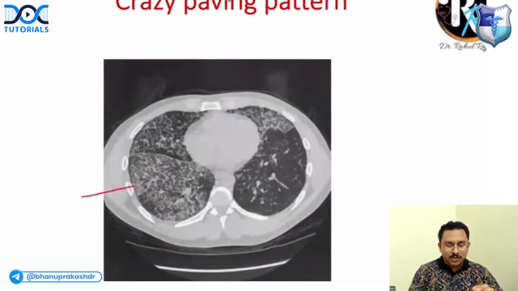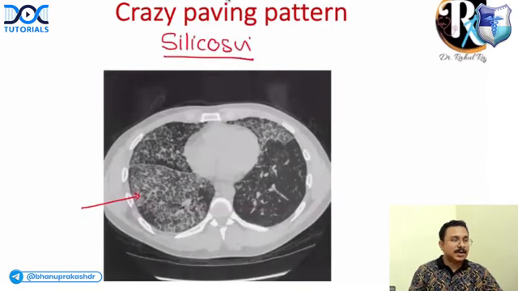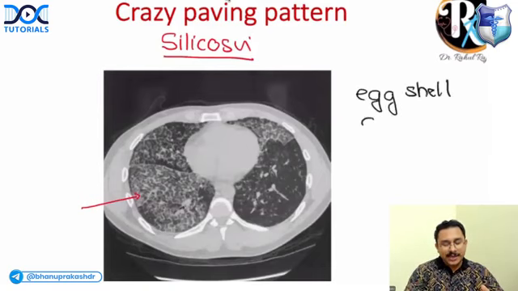What would be another occupational lung disease where the CT thorax would show ground glassing? Is there ground glassing? Definitely yes. But along with ground glassing, you can also see some thickening involving the interlobar and interlobular septa, which is seen in silicosis. So crazy paving pattern is a feature of silicosis. And what is the X-ray finding in silicosis? You get egg-shell calcification.